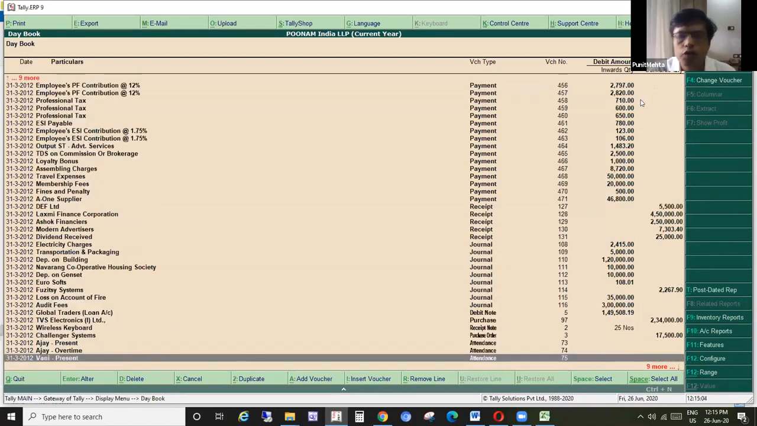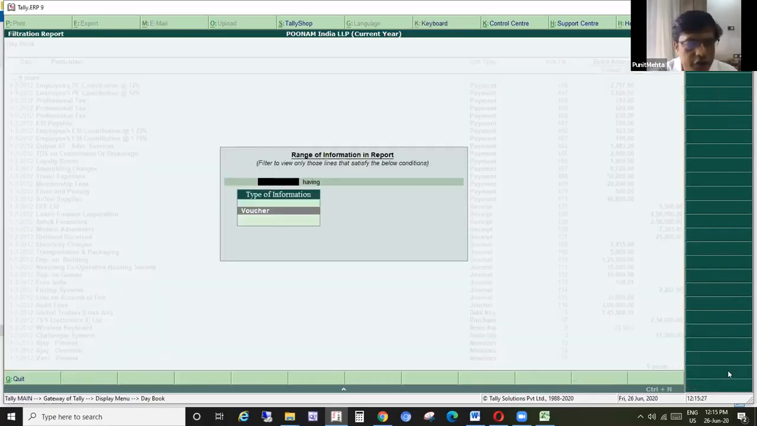Normally, we go to display account books, ledger, as Ankit rightly said, we select a particular ledger, or we go to cash book, bank book. Here, the day book functionality is that it has all the ledgers, all the transactional information. The idea behind showing you is that you can use Alt F12, that is the range, to filter any information, whatever you may wish to extract from Tally.